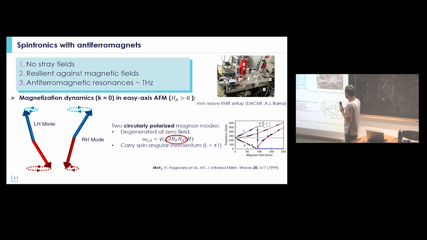So that's why the setup that you need to use in order to detect antiferromagnetic resonance can be quite different from what you do with ferromagnetic material. You cannot use standard microwave tools. For example, a common approach, which you cannot do in many labs in the world, is to do quasi-optical excitation at hundreds of gigahertz with a fixed frequency.